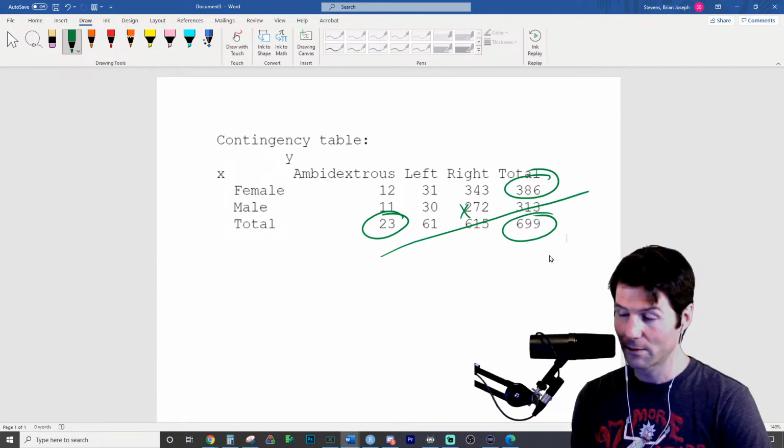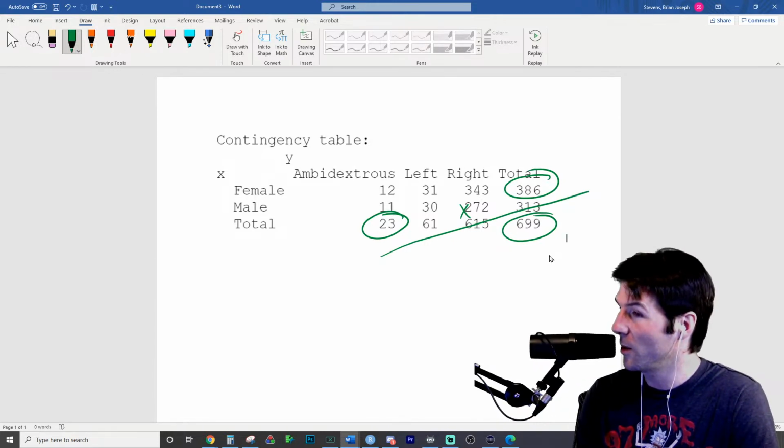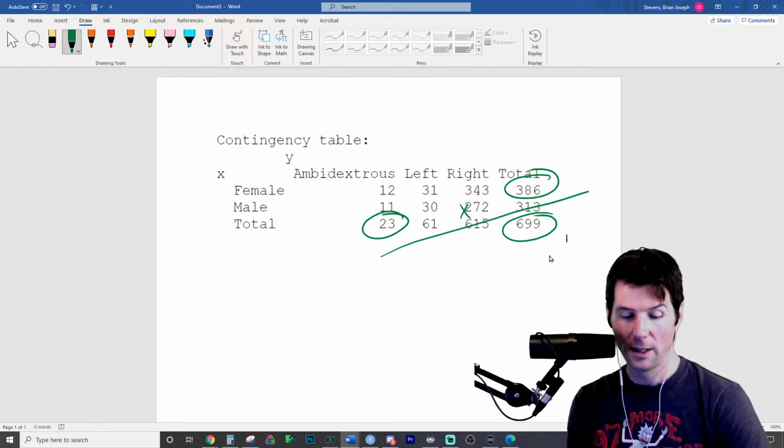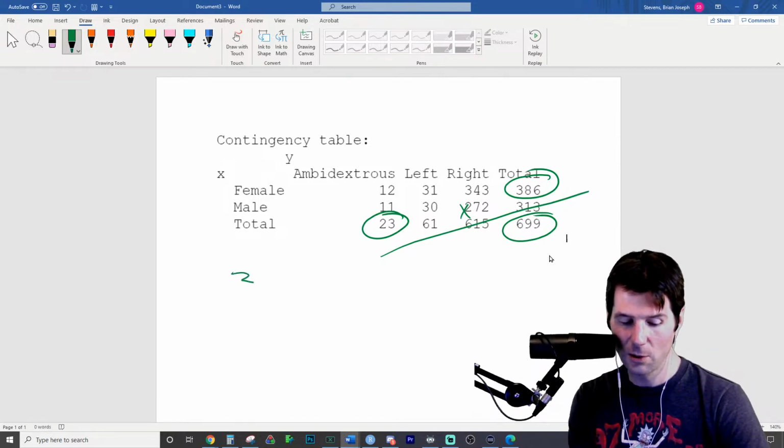And so here's how you get it. Row total times column total over grand total. So that would be for ambidextrous female. That is correct. And what's interesting is we're actually doing the formula. This is the probability of somebody being female.